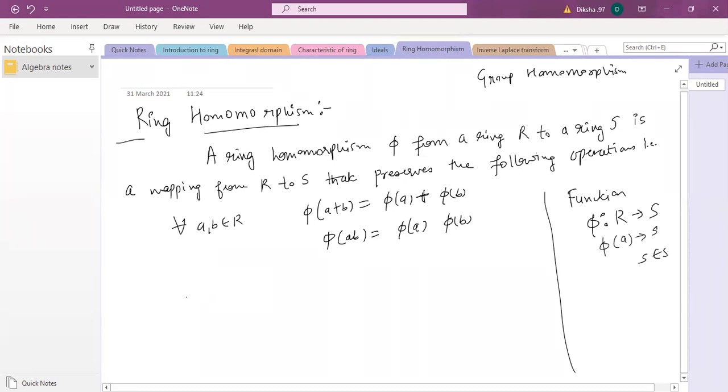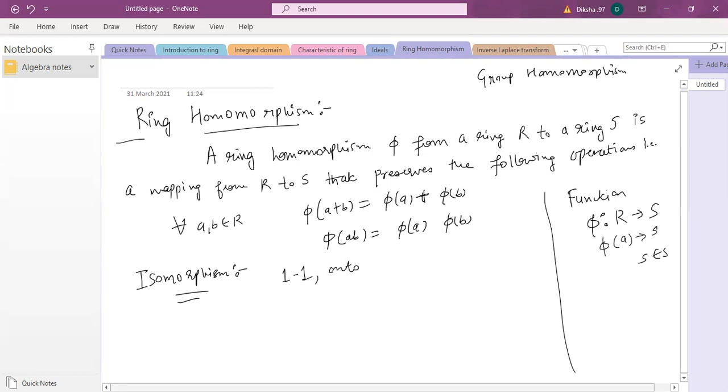We'll do examples for it, but before that, we have two more definitions. One is isomorphism. Does anybody know what isomorphism is? Ma'am, one-one homomorphism. Yes.